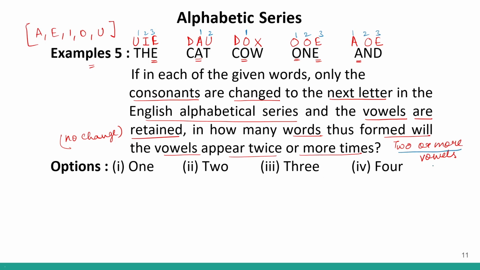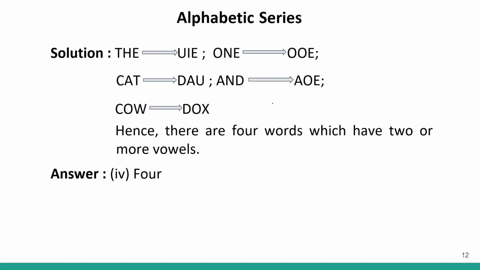So we have to look at two or more. So two or more is in this. Here, here, here and here. We have two or more vowels. In this we have 3, in this we have 2, in this we have 3 and in this also we have 3. Correct? So my answer will be option number 4, because there are 4 such words in which there will be 2 or more vowels. Clear? Now let us look at the next question. So this is the solution.